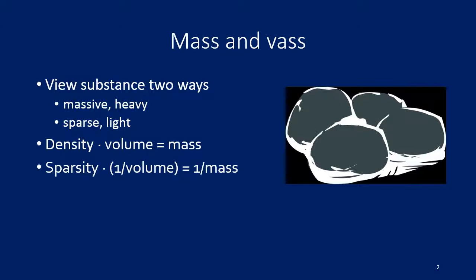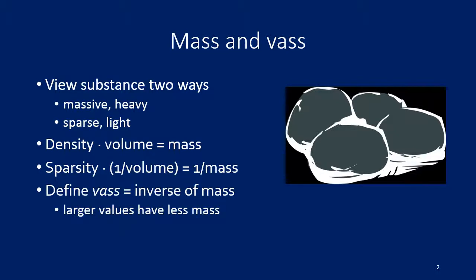But if we turn that upside down and take a look at sparsity instead of density, times the inverse volume, we get the inverse mass. So we're going to define VASS, V-A-S-S, as the inverse of mass. And this will lead to larger values having less mass, but more VASS.